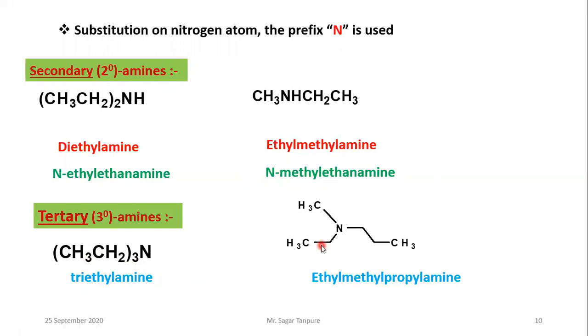See that here nitrogen is joined to the CH3 group, CH2 CH3, and here also CH2 CH2 CH3. What is the name? Ethyl methyl propyl amine. Okay, three different alkyl groups are joined to the nitrogen, so it is called a tertiary amine.